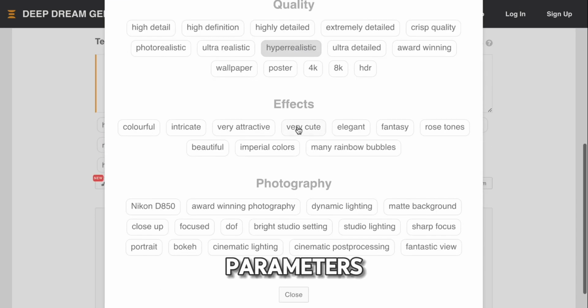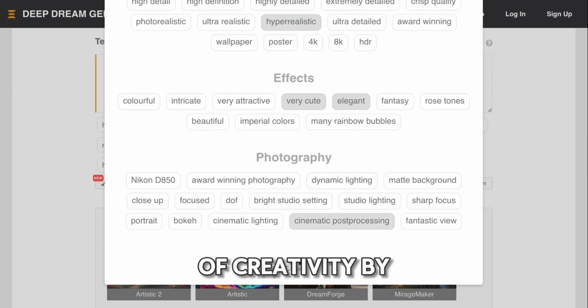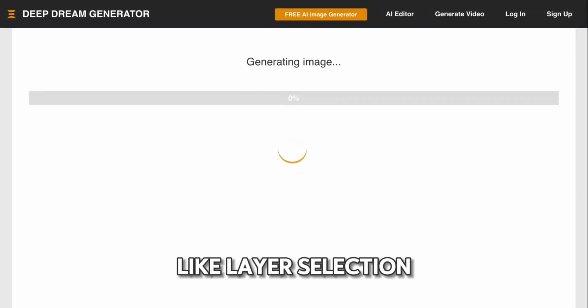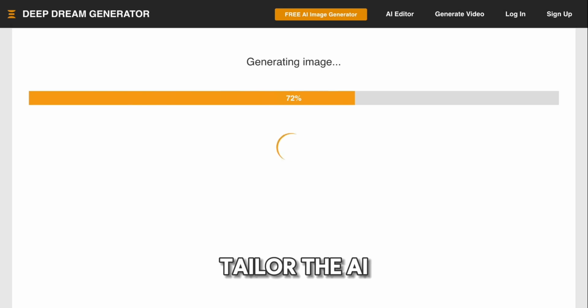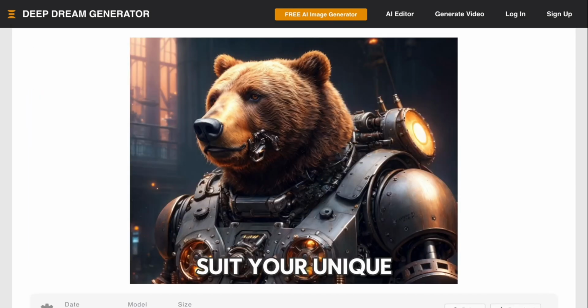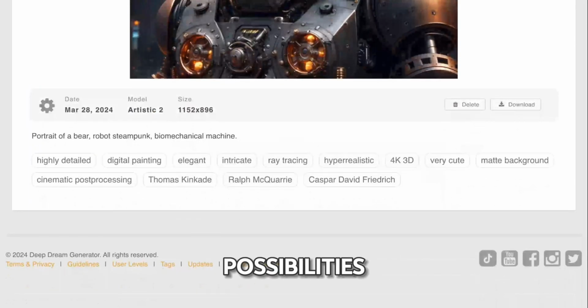Customizable parameters. Explore the depths of creativity by adjusting settings like layer selection and dream strength. Tailor the AI-generated effects to suit your unique vision and unlock endless possibilities.